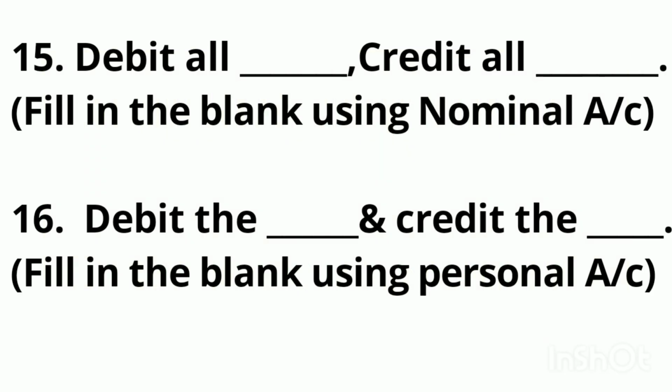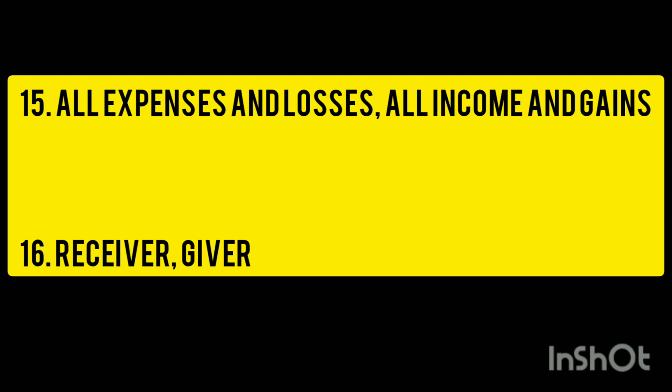Debit all dash, credit all dash. Fill in the blank using nominal account. 16. Debit the dash and credit the dash. Fill in the blank using personal account. So in 15, debit all expenses and losses and credit all incomes and gains. Whereas in 16, debit the receiver and credit the giver. So answer of 15 is all expenses and losses, all income and gains. Debit the receiver and credit the giver.